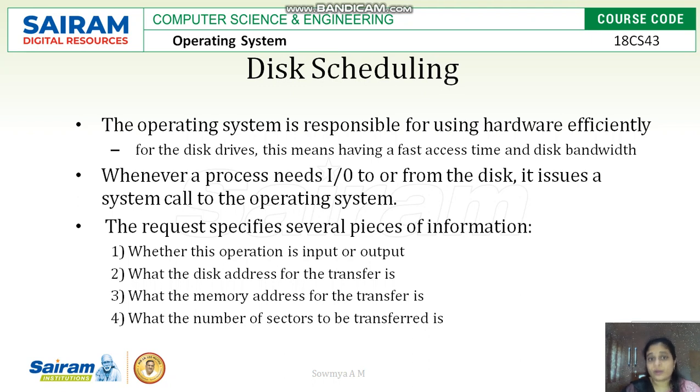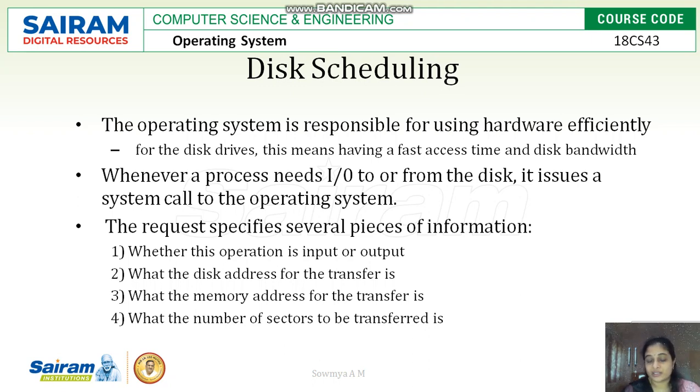The operating system is responsible for accessing the hardware, as well as the disk, efficiently. Disk scheduling is the major task of the operating system in mass storage systems. The request specified by the computer says whether the operation is input or output, that is, saving data to the disk or getting data from the disk.